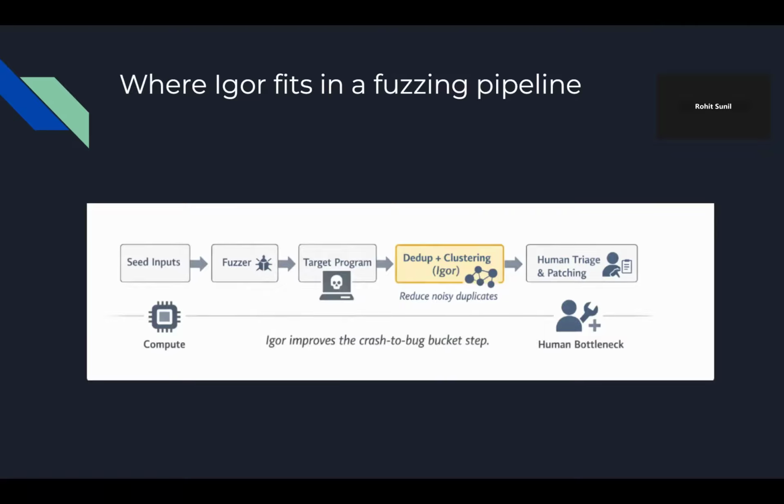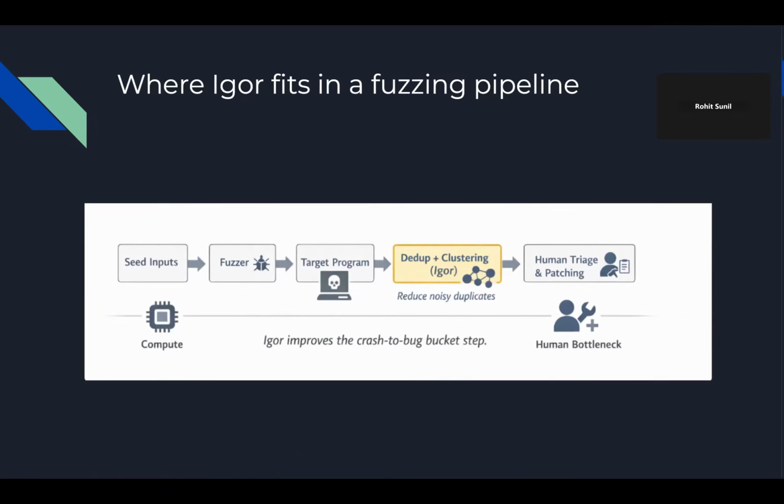And the question to keep in mind as we go along in this presentation is, when fuzzing produces a huge number of crashes, what matters more for fixing bugs? Does the number of crashes matter, or actually how well we can group them into bugs and in categories that actually need to be fixed? I want you to keep that in mind as we keep going.